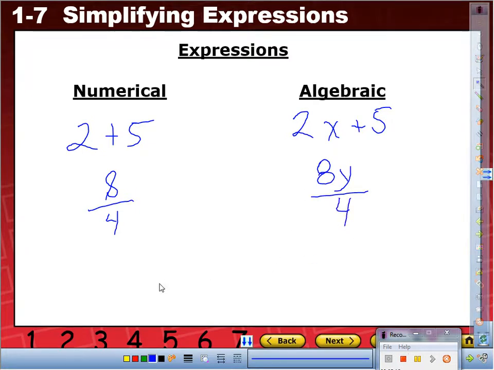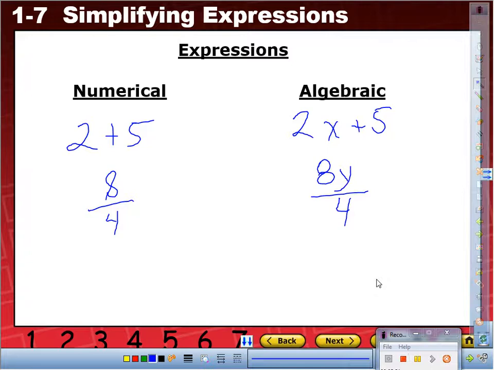Tell your neighbor what's happening. Okay. Some of you right away noticed that this has only numbers and operations, but as soon as they add a variable, it becomes an algebraic expression.